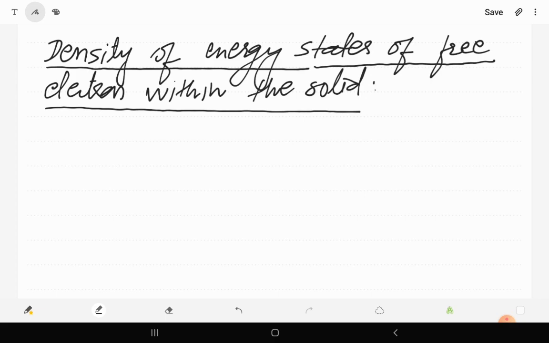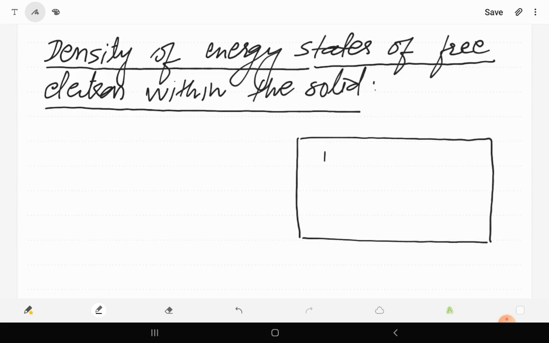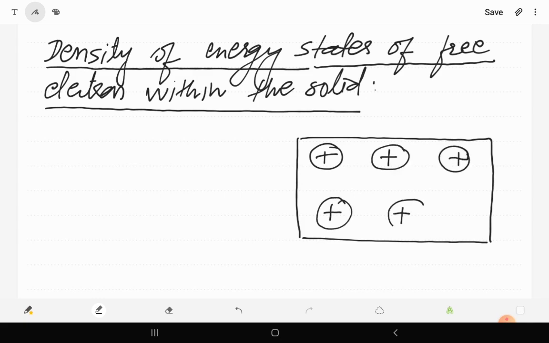In today's class we will study about the density of energy states of free electron within the solid. If we consider a specimen of solid such as a conductor, then atoms are arranged in a regular order this way, and there are a lot of free electrons available within the conductor or solid.